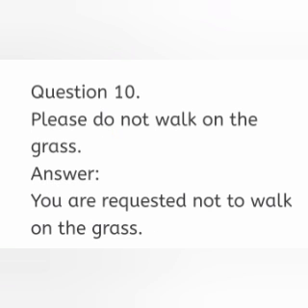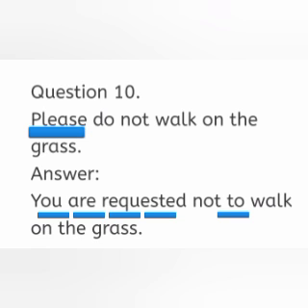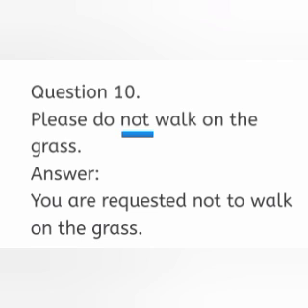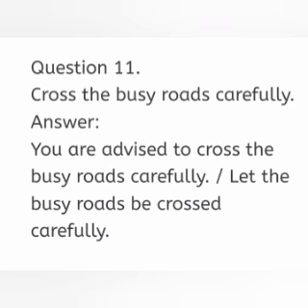Question number 10: Please do not walk on the grass. If the sentence is in positive form, we can simply remove the word please. We can add you are requested to instead of please, but the sentence is in negative form, so the answer is you are requested not to walk on the grass. Question number 11: Cross the busy roads carefully. The answer is either you are advised to cross the busy roads carefully or let the busy roads be crossed carefully.